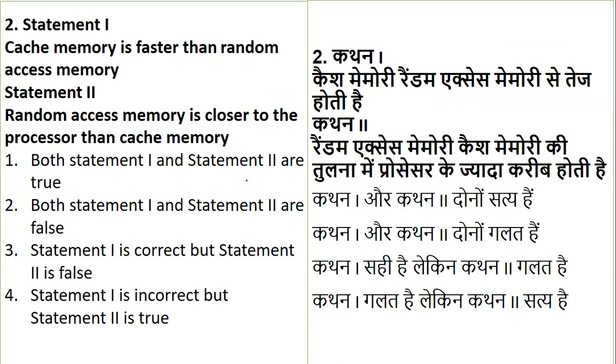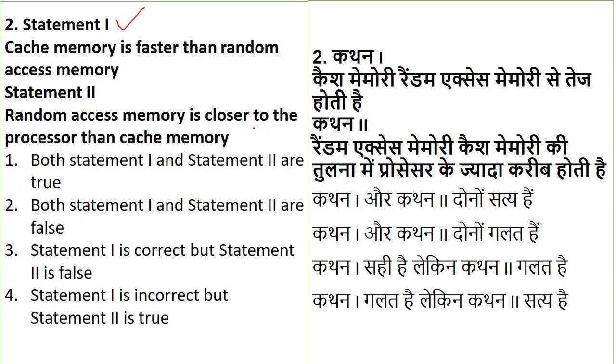Okay. So the next question we have is two statements. Statement 1 says cache memory is faster than random access memory, and statement 2 says that random access memory is closer to the processor, that is the central processing unit, than the cache memory. I have shown this with the help of a diagrammatic presentation in the theory class. So you have to go through the theory class, and in case you want a session again, I will be coming up with crash courses. In the crash courses, all the important topics will definitely be revised in the coming month itself. So yes, we are talking about cache memory being faster than RAM, and RAM being closer to the processor.